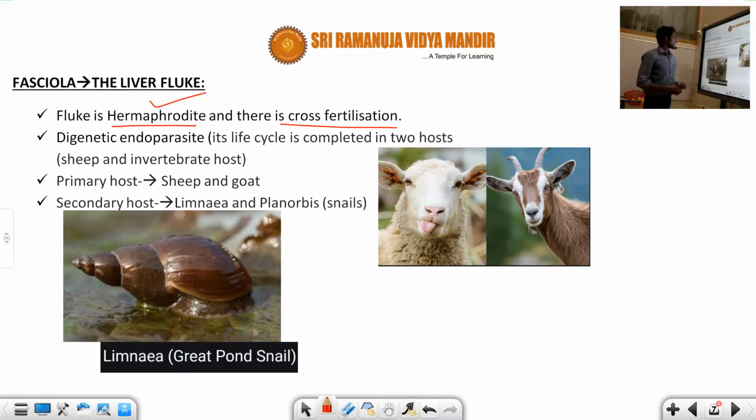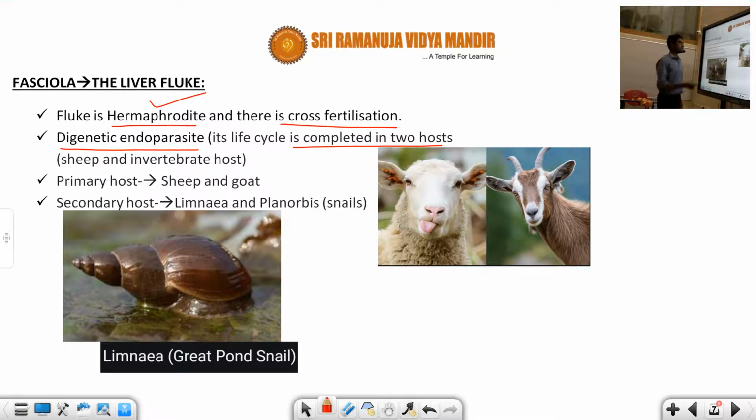Okay, next, here is another very important point. Digenetic endoparasite. Liver fluke is considered a digenetic endoparasite. Endoparasite means the parasite itself is present inside the host body. That's why we call it an endoparasite. Fine. So its life cycle is completed in two hosts.